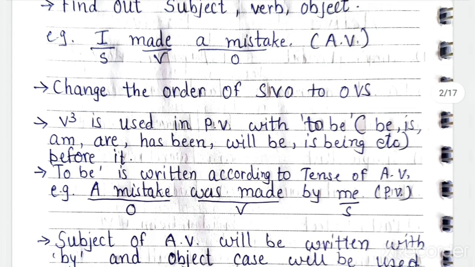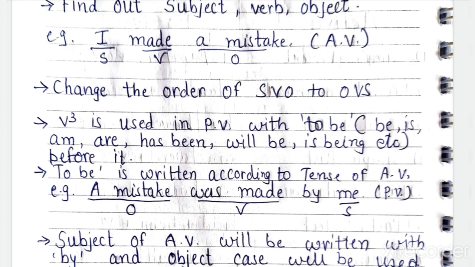You understood SVO. Find out the subject, verb, object. Now in passive voice the pattern changes, the order of the sentence changes from SVO to OVS. Subject, verb, object is the pattern for active voice. For passive voice, the object will become the subject.